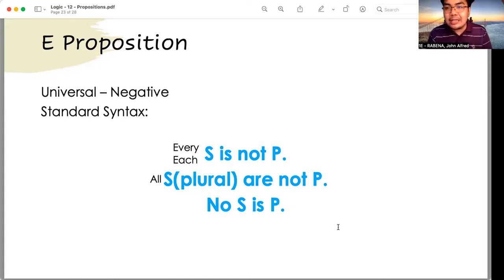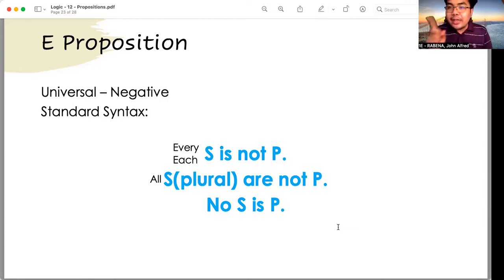Okay, no S is P. Take note that the format "no S is P" is an E proposition, because the subject is universal but the quality is negative. So you look at the subject if you are identifying the quantity. In the quantity, since we make use of the words every, each, and all, the quantity is universal.